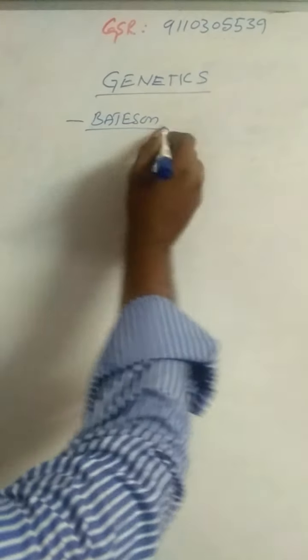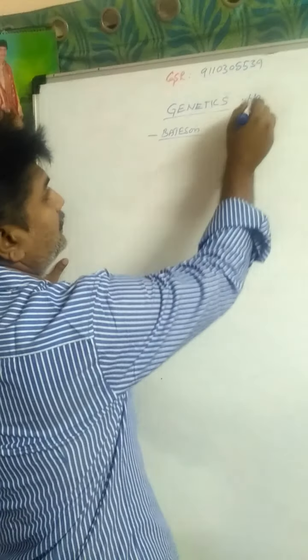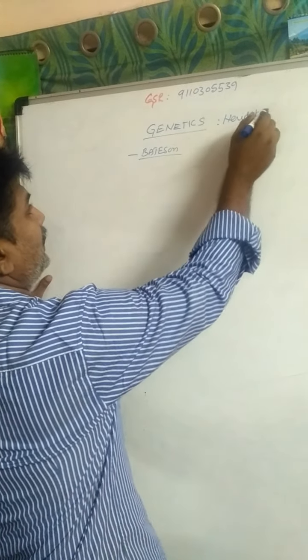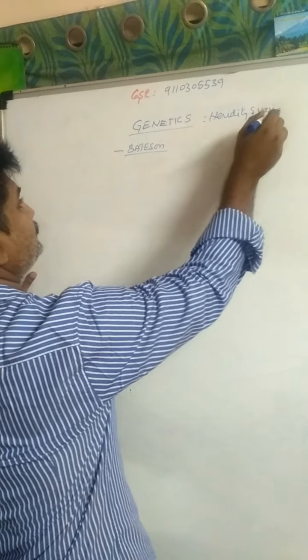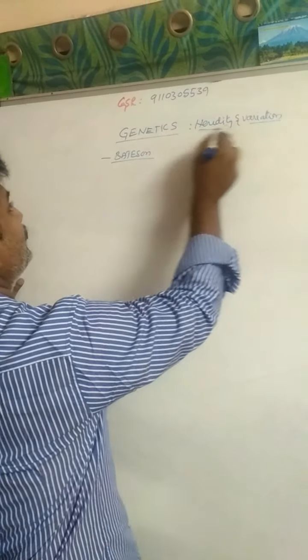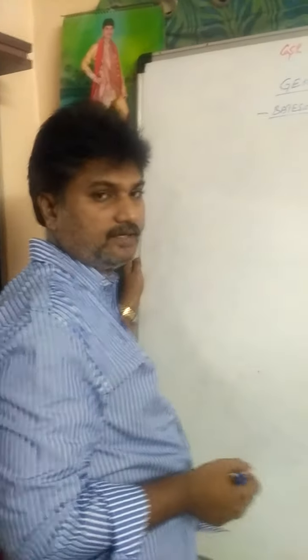Today we are going to discuss genetics, in which the term genetics was coined by Bateson. What is genetics? It is the study of heredity and variations. So genetics is the branch of science which deals with the study of heredity and variations.